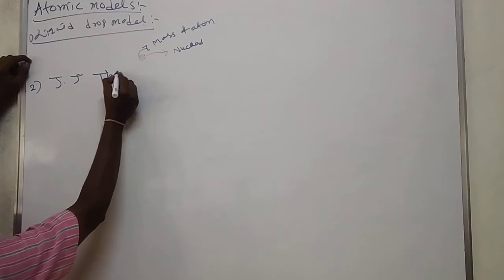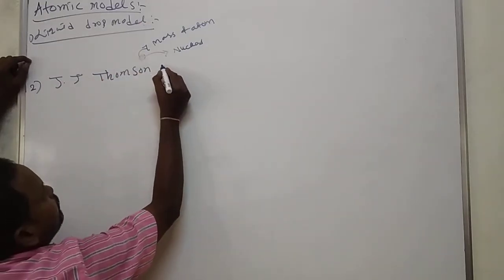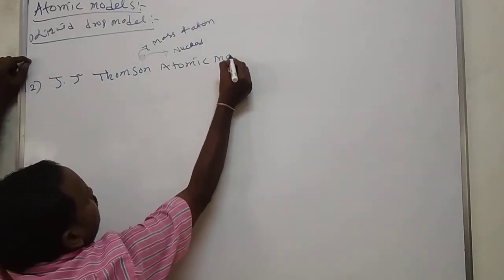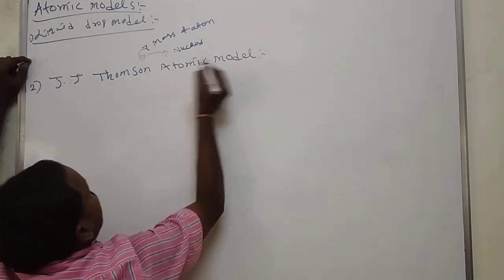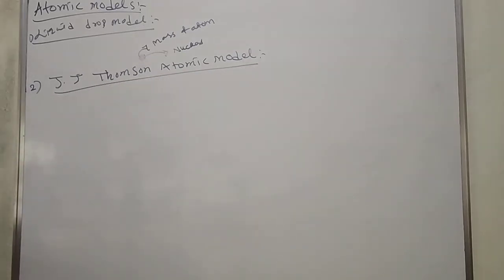the J.J. Thomson atomic model. J.J. Thomson tried to explain the structure of the atom by using this atomic model.